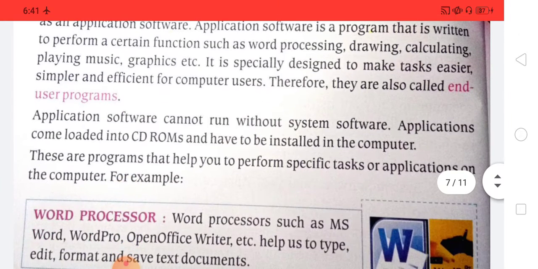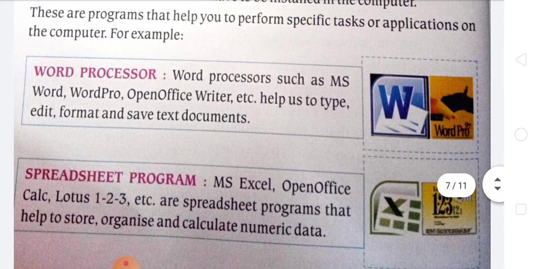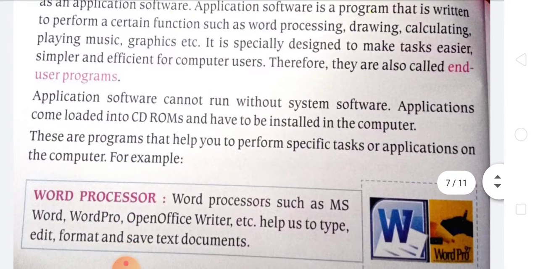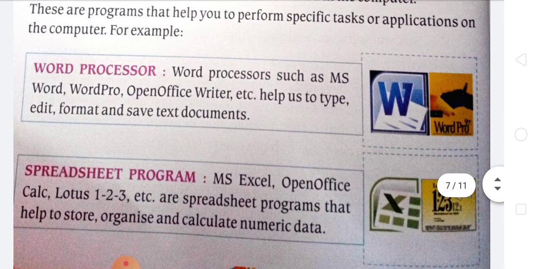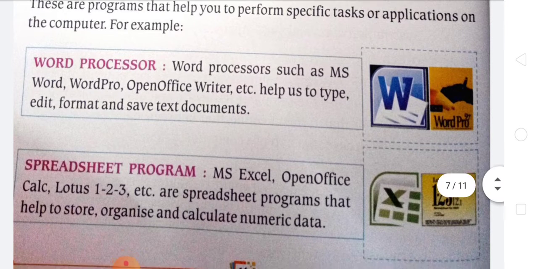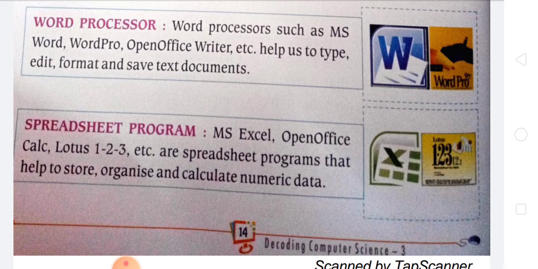Examples of application software: the first one is the word processor, that is MS Word, Word Pro, OpenOffice Writer, etc. With the help of this, we edit, format and save documents. Then the spreadsheet program.